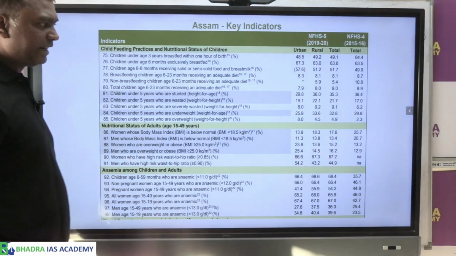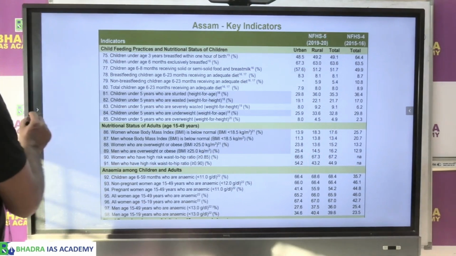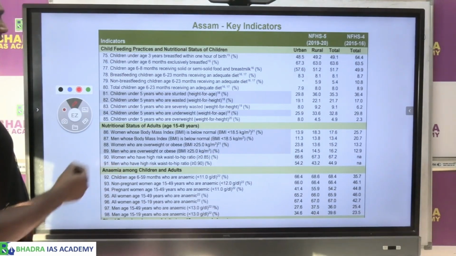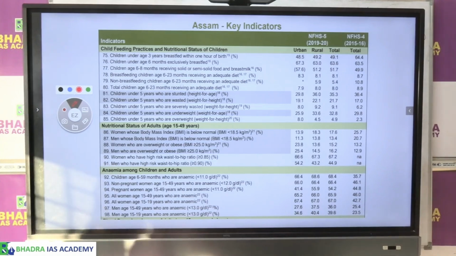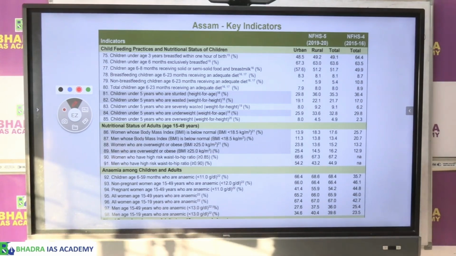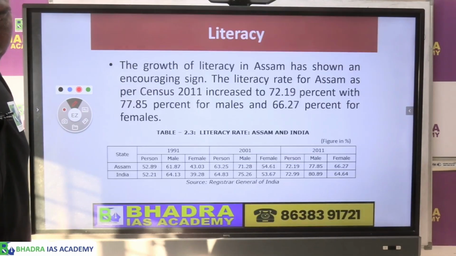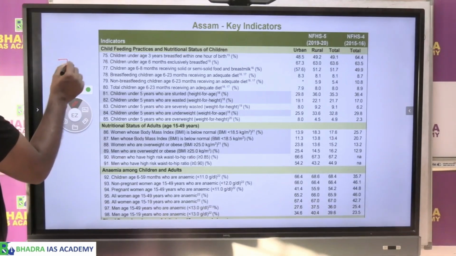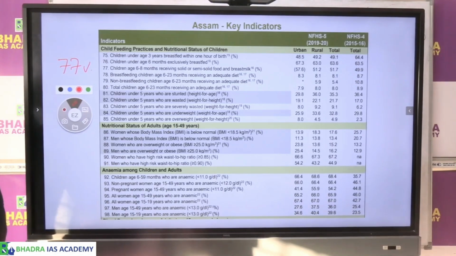what is the literacy rate, male and female? According to their report, the literacy rate, according to them, female literacy is 77%.